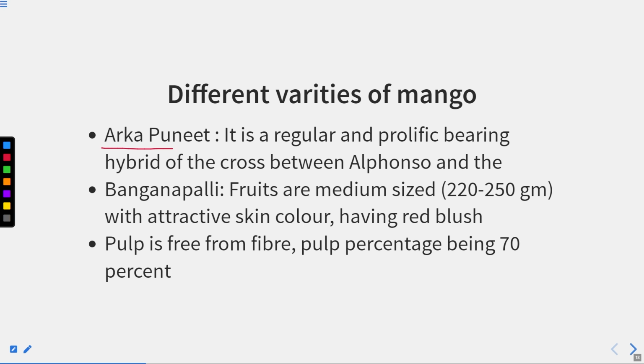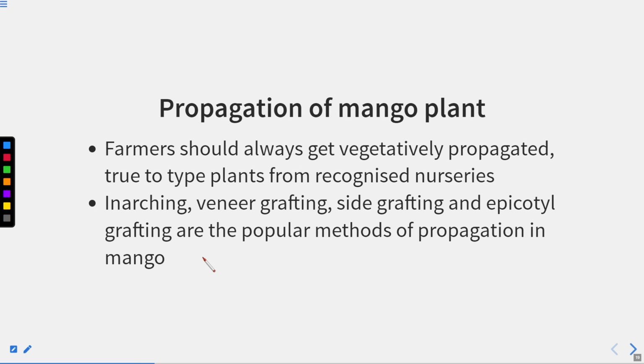Next is the Arka Puneet. It is a regular and prolific bearing hybrid and a cross between the Alfonso and the Baganpalli, right? Fruits are medium sized, 220 to 250 gram with attractive skin color having red blush, and pulp is free from fiber and pulp percentage is 70%. So this is the importance of the Arka Puneet.